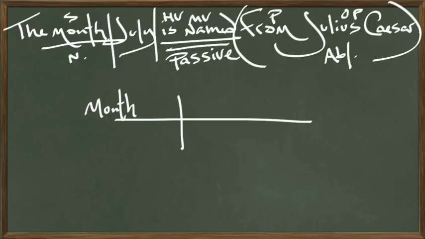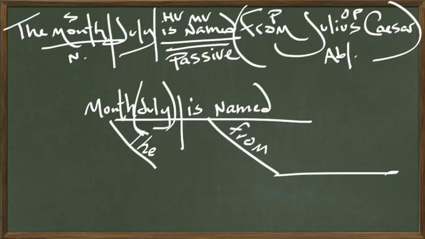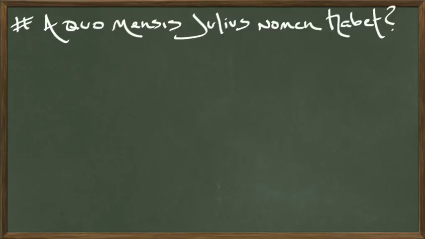So, we have the month. Probably didn't leave myself enough room here. The month July is, article, adjective. The month July is named. And it is named from. Sorry about that. It is named from Julius Caesar. Okay, we're done. The month July is named from Julius Caesar, or named by Julius Caesar, or after Julius Caesar.